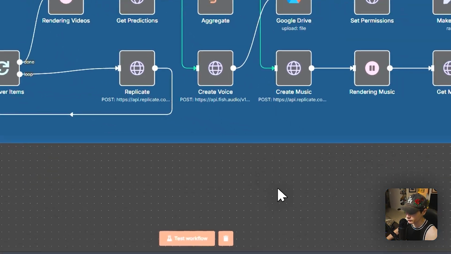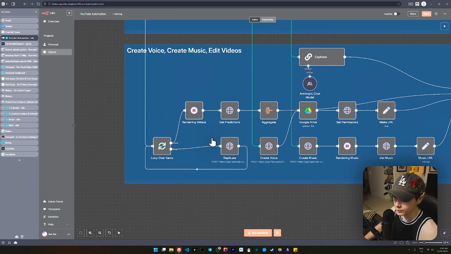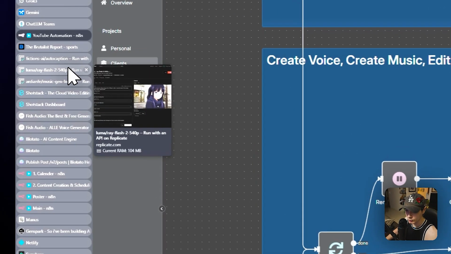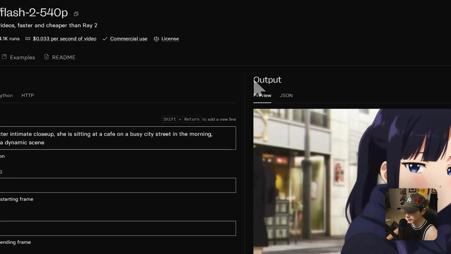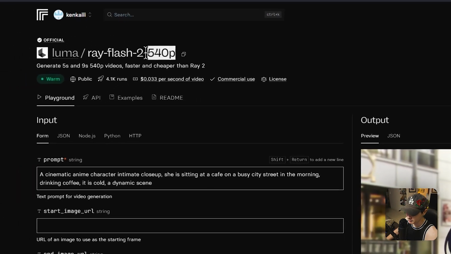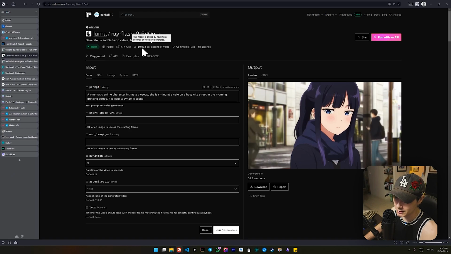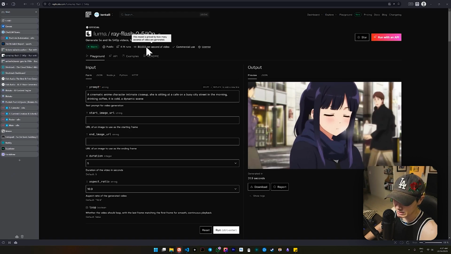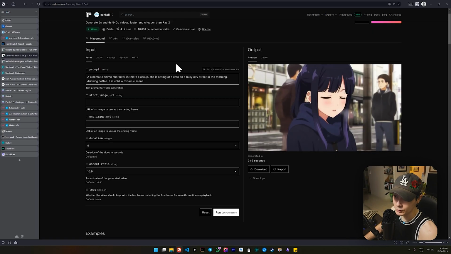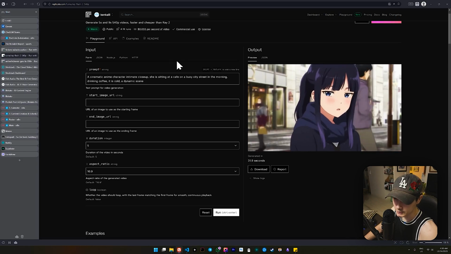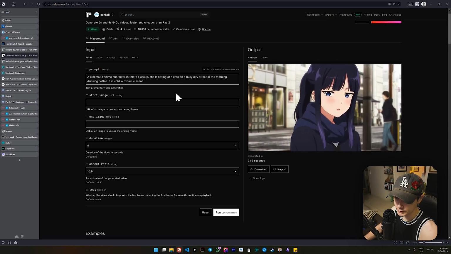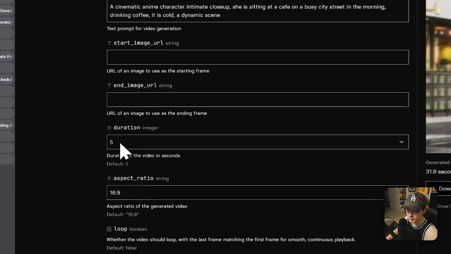and then that's coming down over here into a loop over items, okay? Now, for the loop over items, I'm going directly into Replicate. Now, the actual video generation model that I'm using is this one right here. Now, it is only 540p, but the reason why I'm using this, okay, is because it is, what is that, 3 cents or 3.3 cents? So this one here, I actually calculate, I think it is 16.5 cents per 5 seconds, because you do have to have a minimum of 5 seconds.